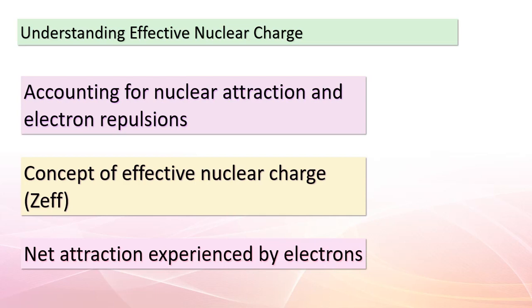We've coined a term for this partially screened nuclear charge: the effective nuclear charge, ZEF. This value accounts for the modified attraction our electron experiences due to the delicate balance between these two opposing forces.